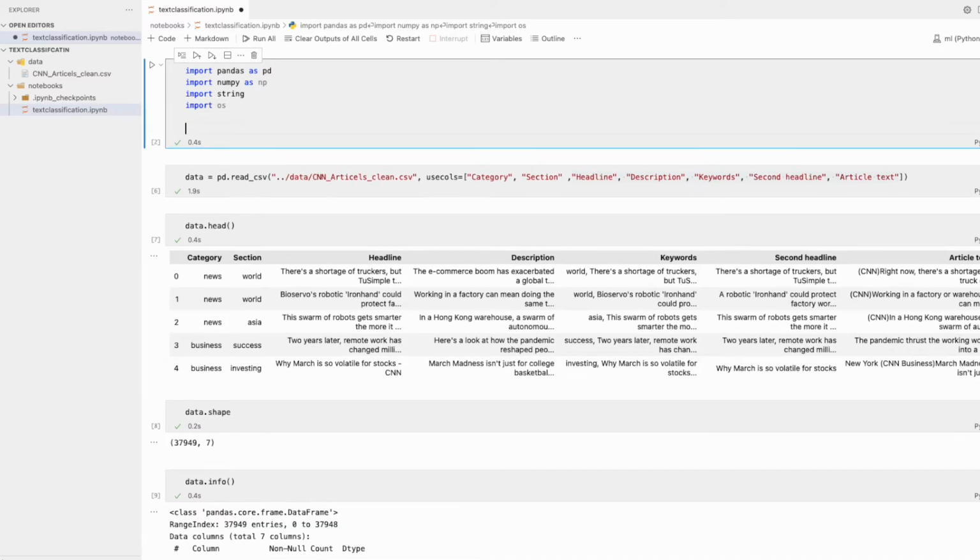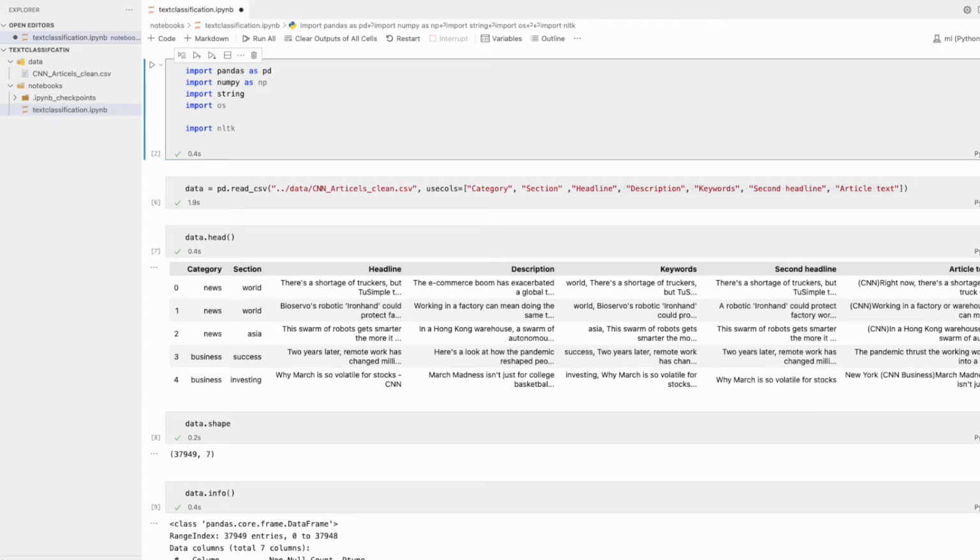So let's import that first. Import NLTK, right? Then from NLTK dot tokenize, I think that is the spelling, import word tokenize.